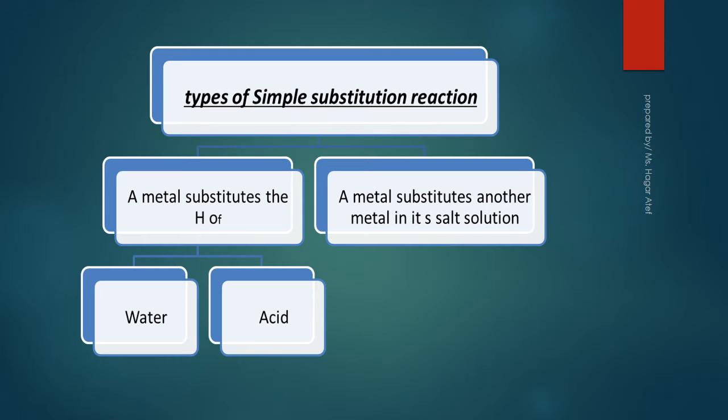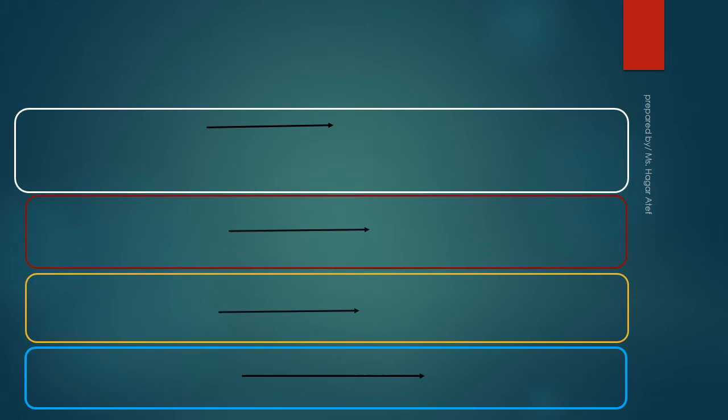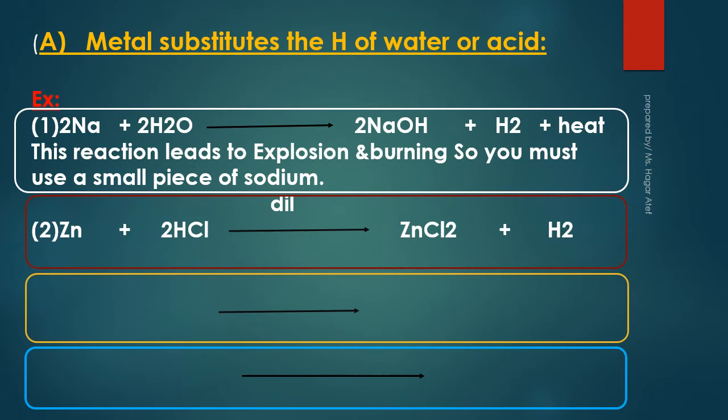Types of simple substitution reaction. Metal substitutes the hydrogen of water and acid. Metal substitutes another metal in its salt solution. Metal substitutes the hydrogen of water and acids.